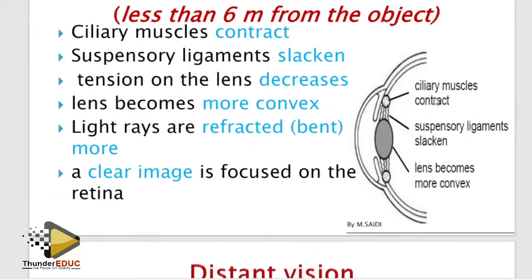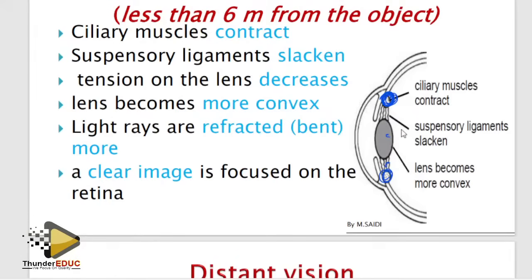So now, when you're explaining, please don't talk about the pupil. Don't talk about the iris, circular muscles, radial muscles. Here, you only talk about the ciliary muscles, then the suspensory ligament, and then the lens.